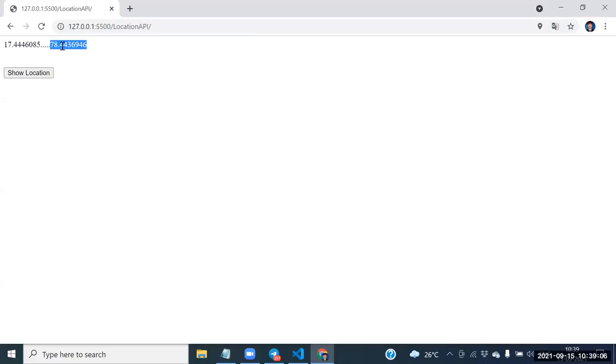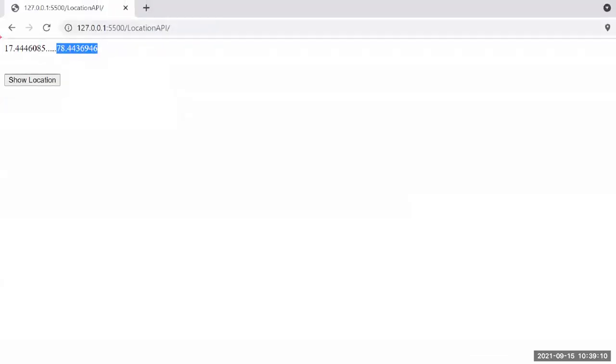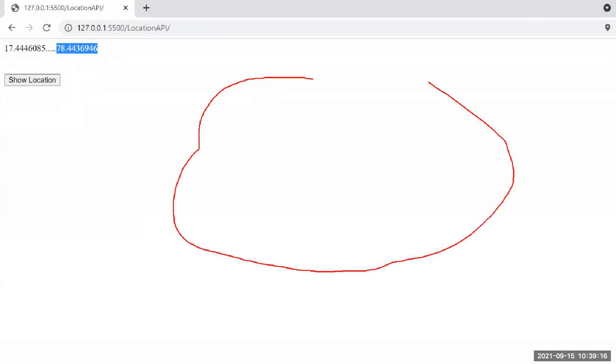Guys, what is the next application? Next application is whenever we click the show location, I need to open a Google map. You know the Google map, na? I need to open Google map. In that Google map, I wanted to mark this location. Sir, is it automatically marked or do we need to mark it? That is the code we need to write.